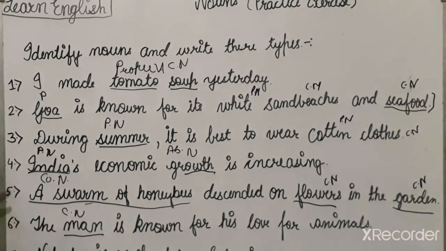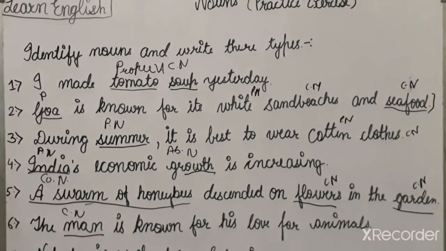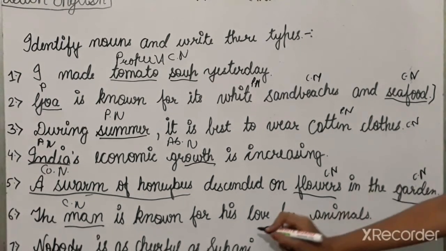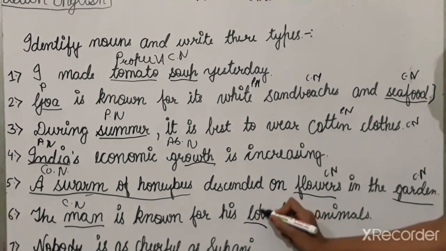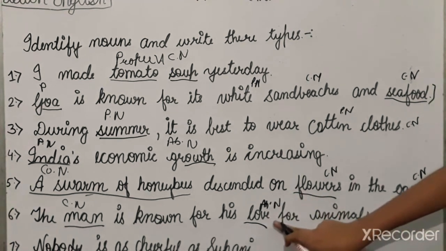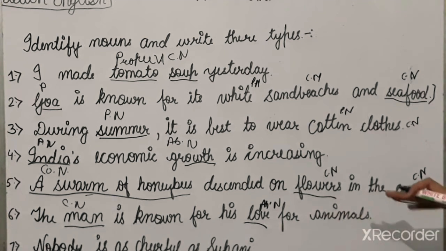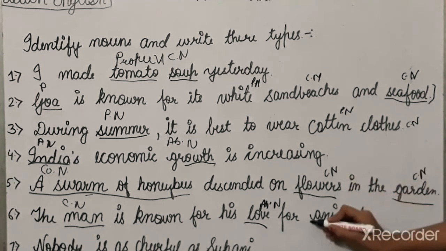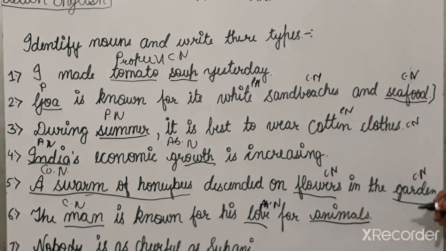And the second one is love. Love is here an abstract noun because we cannot see love, we feel it. And animals is also a noun, and it is a common noun because which animals are given is not specified.